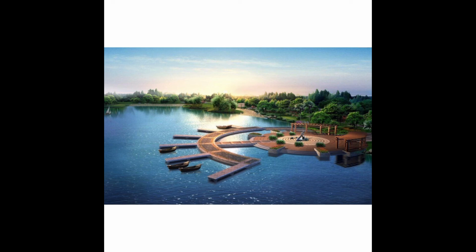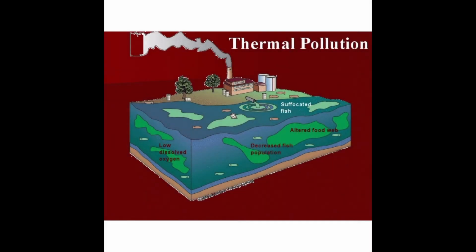Other than that, we can also use artificial lakes. Artificial lakes are man-made bodies of water that offer a possible alternative. The heated effluents may be discharged into the lake at one end, and the water may be withdrawn from the other end for cooling purposes. The heat is eventually dissipated through evaporation. However, these lakes have to be rejuvenated continuously.